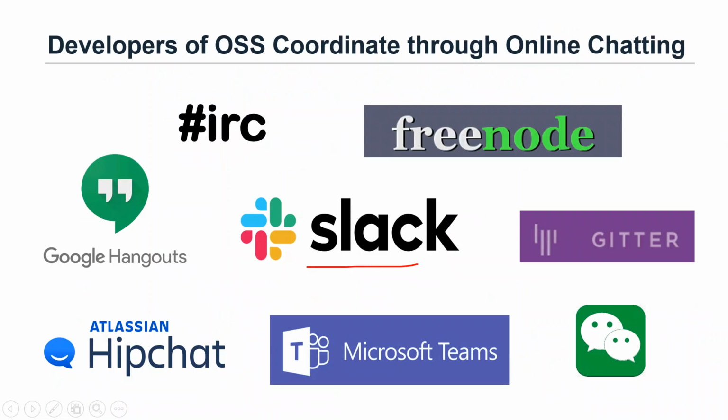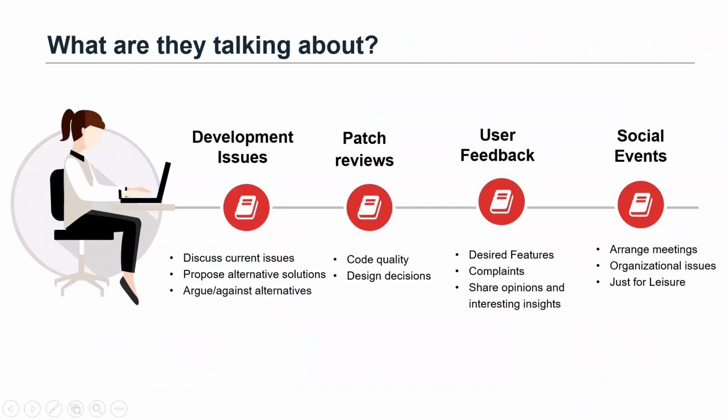As we all know, OSS developers are distributed across the world. They rarely meet in person. Instead, they coordinate most of their activities through online chatting, such as Slack, Google Hangouts, and HipChat. Developers discuss a wide range of topics in their chat messages, including development issues, patch reviews, user feedback, and social events. In particular, user feedback is valuable information that is important for software evolution. It includes developers' desired features, complaints, and suggested enhancements to the existing product.